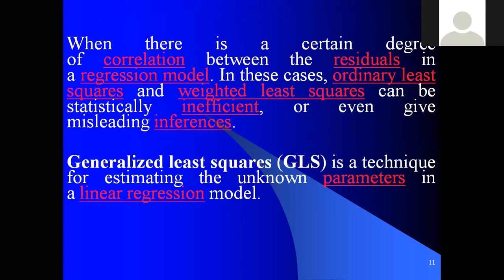For example, when there is a collinearity problem, a heteroscedasticity problem, or other problems of the classical linear regression model, even if we get results or inferences, they will give misleading conclusions. So the generalized least square is a technique for estimating unknown parameters in a linear regression model. When certain problems are there, we can use GLS, the technique for estimating the unknown parameters.